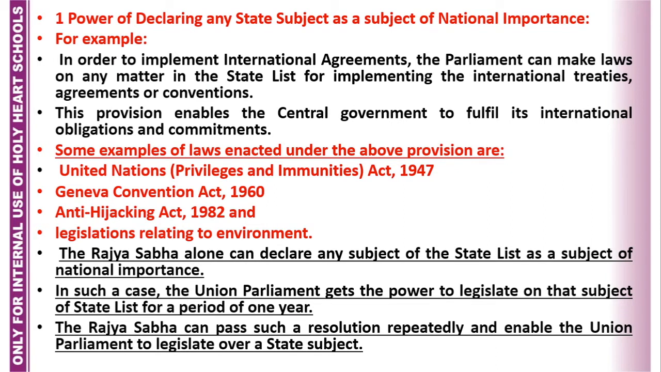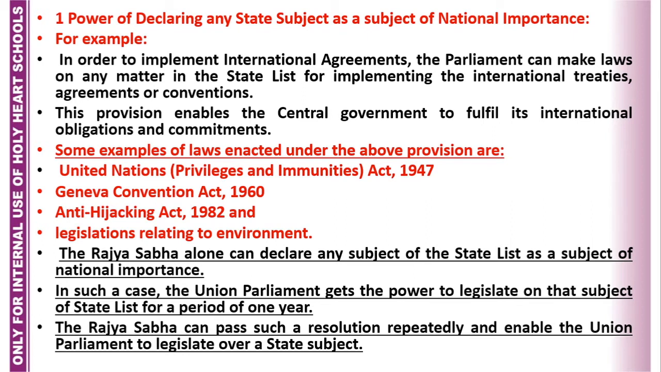First is power of declaring any state subject as subject of national importance. I already told you that in our constitution, the subjects are divided into lists, that is union list, state list, and concurrent list. The union government is to legislate on the subjects given in the union list, and state government is to legislate on the subjects given in the state list. But here is one power with the Rajya Sabha for declaring any state subject as a subject of national importance. Through an example, I will make you clear.